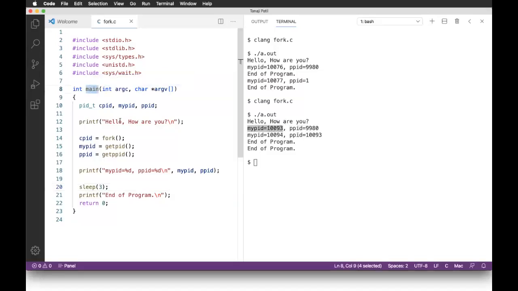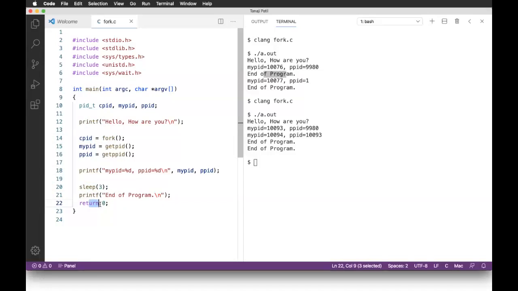Now the main process created another child process, denoted by CPID, using fork. Previously it displayed the PID and immediately said end of program, the sleep was not there. So the parent was scheduled first. It displays printf, return 0, and after return 0, the parent process expires before the child process.